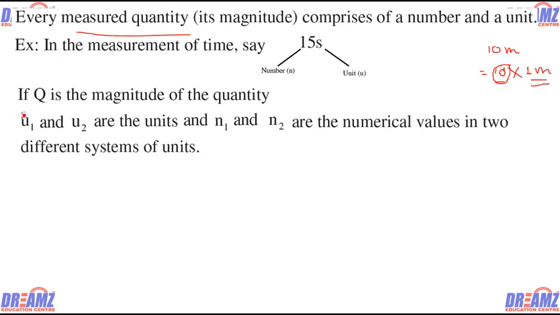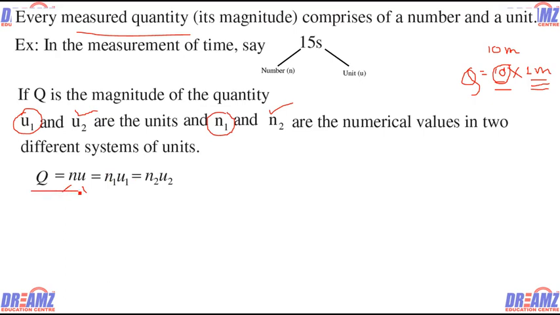So if the unit is u1, what is the value? The value is n1. If the unit is u2, what is the value? The value is n2. And what did you say a little earlier? Quantity means value into unit. So we can write this quantity q as n into u, where n is the value and u is the unit. In the first system, instead of n we write n1 and instead of u we write u1, so this can be represented as n1 u1, and this can be represented as n2 u2. So this is the representation of any quantity.